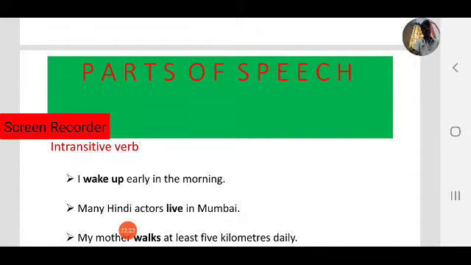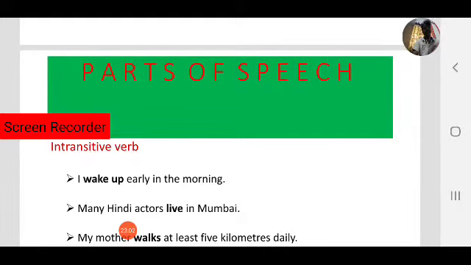Whether it comes under transitive or intransitive, you have to answer the question. What is the question? I wake up what? I wake up whom? Is there any answer? No answer. So wake up is an intransitive verb because a transitive verb takes an object. If you ask the questions what and whom, we will find answers. If you don't find an answer, those are intransitive verbs.